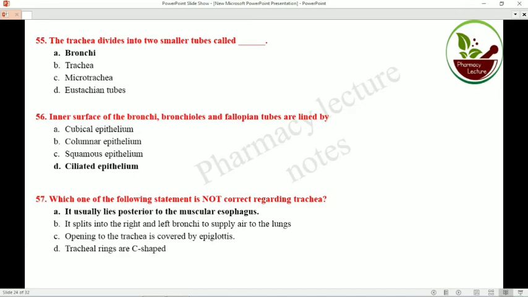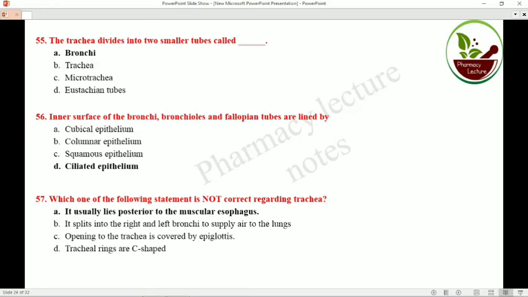Which one of the following is not correct? It is usually posterior to the muscular esophagus. So, it is anterior to the muscular esophagus. So, others are correct. Tracheal rings, C-shaped cartilage, 18 to 22 C-shaped cartilages are present in the trachea.